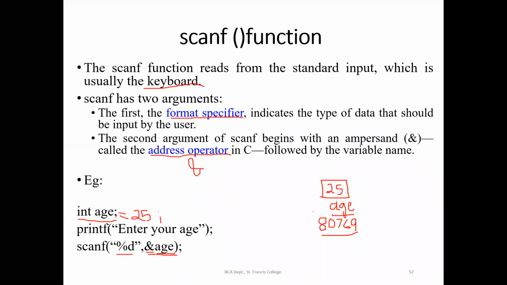So the variable age has two things: one is the value stored at that location, and the other is the address of that variable.